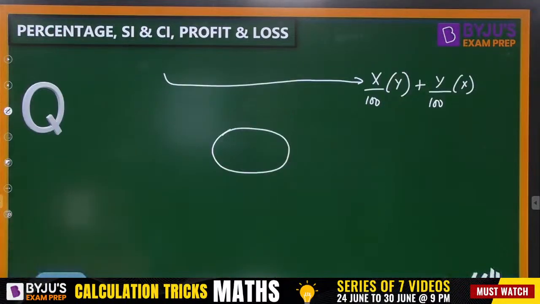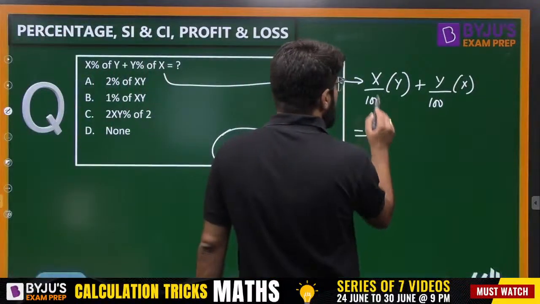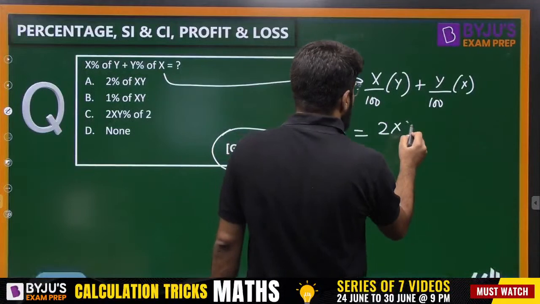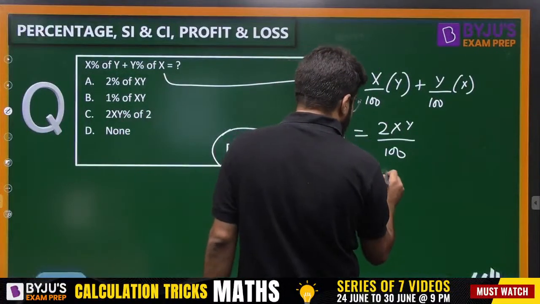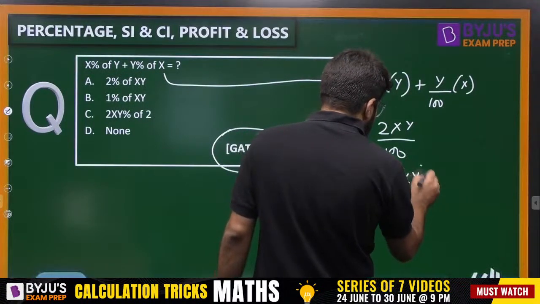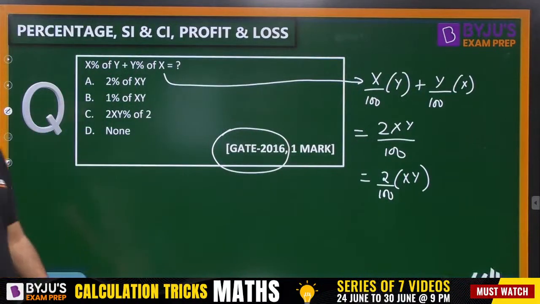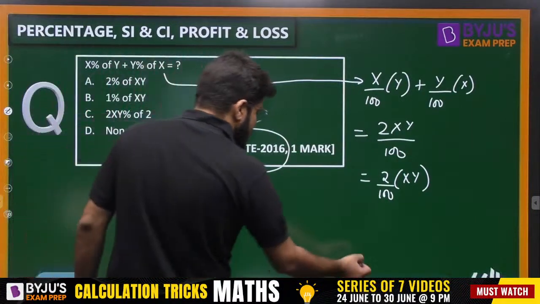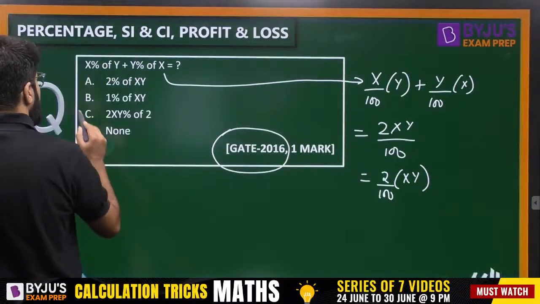Chalo guys, very good. So what is the answer? That is equal to xy plus xy, basically 2xy upon 100, and they are asking what percentage. So for percentage, we have to keep the 100 separate. This is looking like 2 by 100 of xy. 2 by 100 of xy means 2% of xy. It is just like calculating 2% of xy.